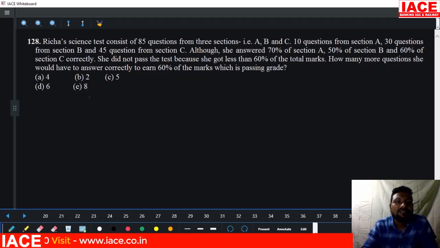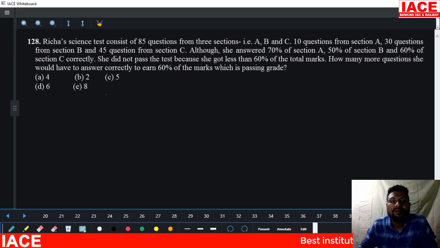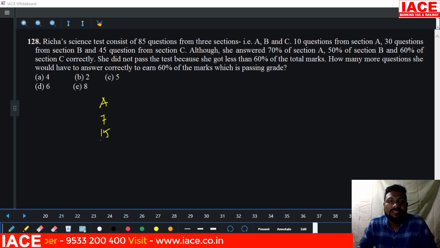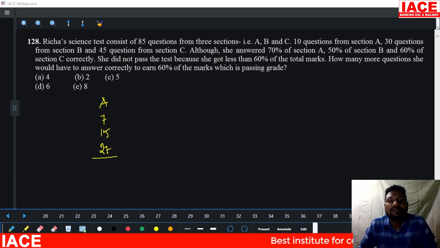Next, Richard's test consists of 85 questions from 3 sections: 10 questions from section A, 30 questions from section B, 45 questions from section C. She answered 70% of section A, that means 7 questions correct. 50% of section B, that means 15 questions correct. 60% of C, 60% of 45 is 27 questions. Overall how many questions? 15 plus 7 is 22, 22 plus 27 is 49 questions.